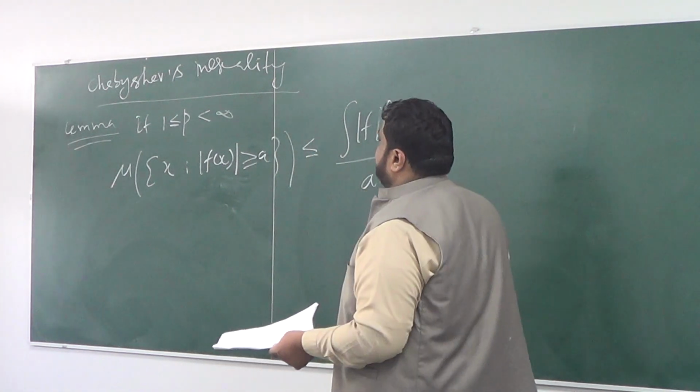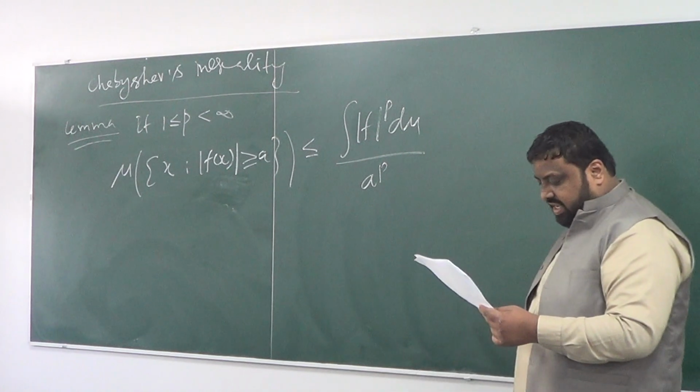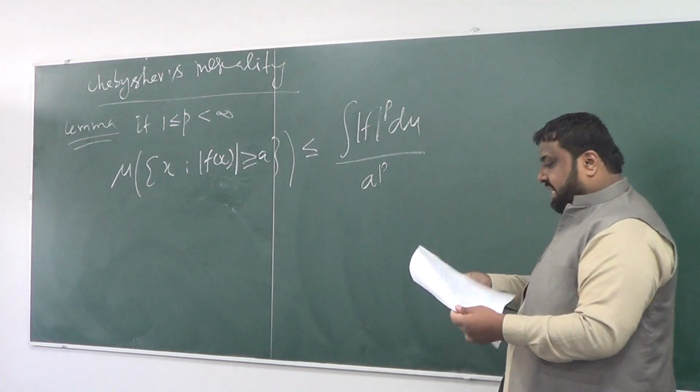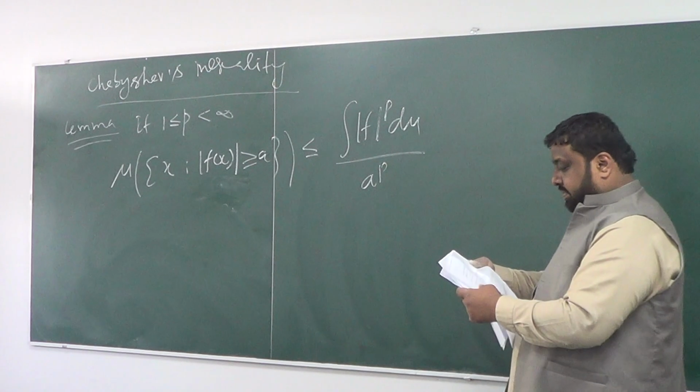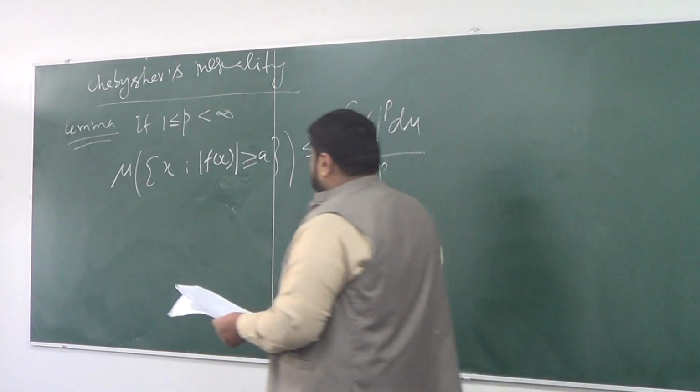So the measure cannot go beyond this integral divided by a raised to p. Obviously, you have to assume that a is a positive number.